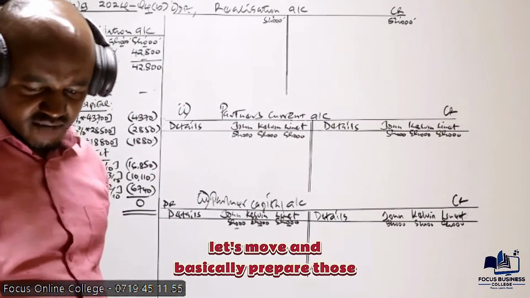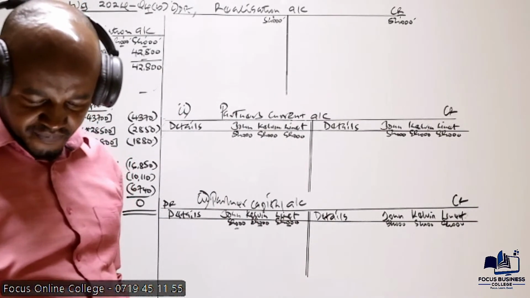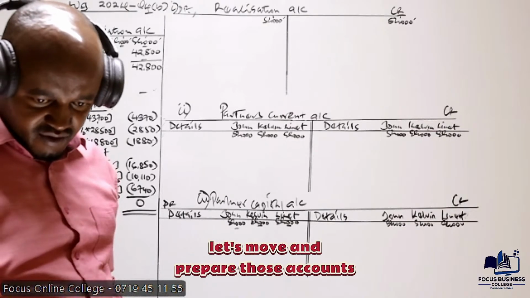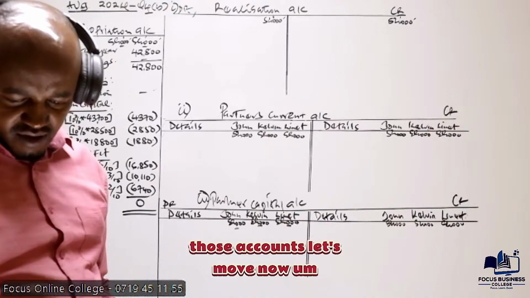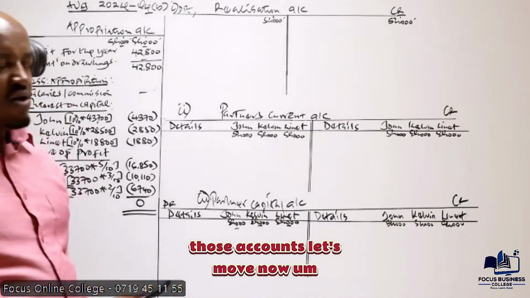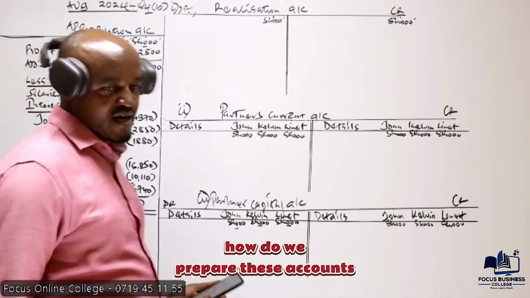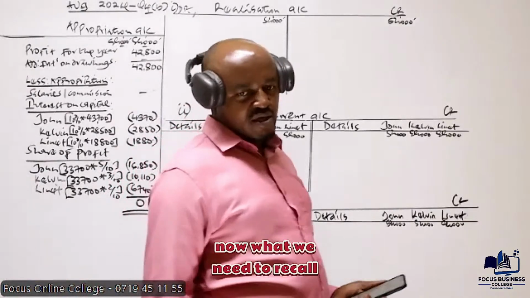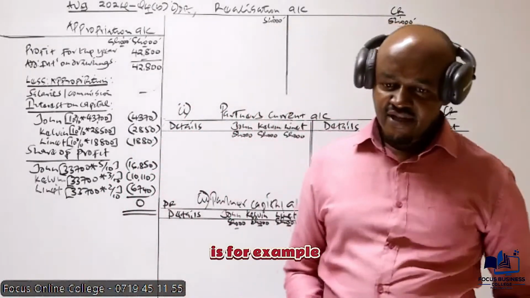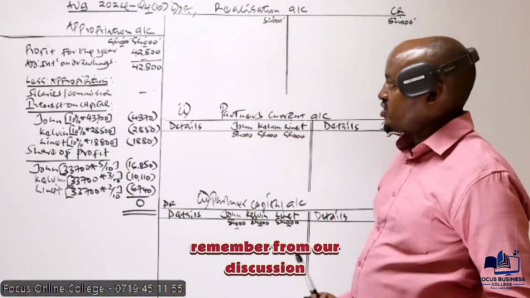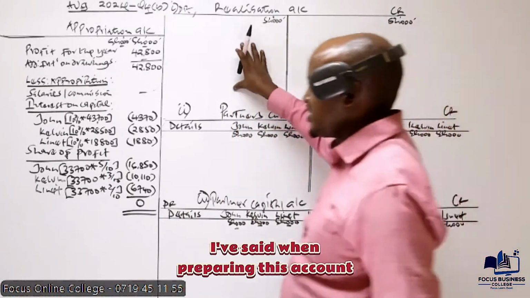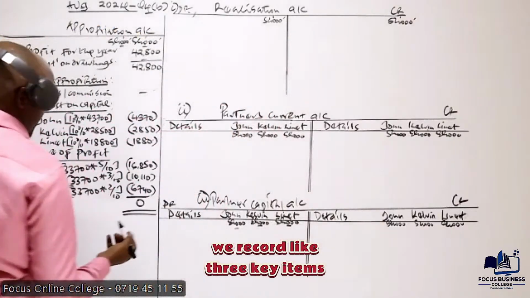Let's move and prepare those accounts. Now, how do we prepare these accounts? What we need to recall is, for example, what do we record in this account? Remember from our discussion, I've said when preparing this account, we record like 3 key items.